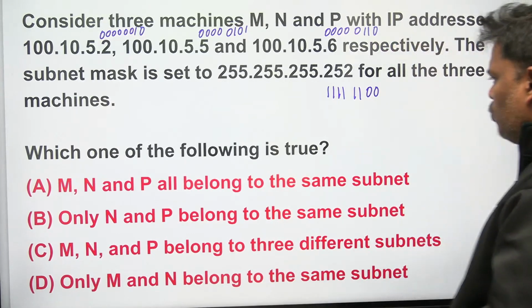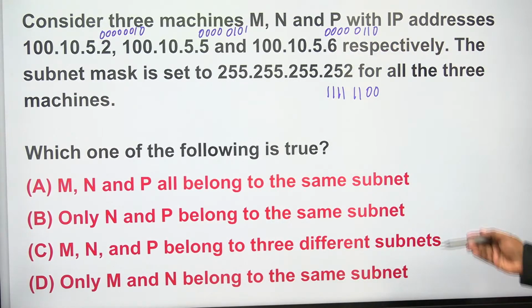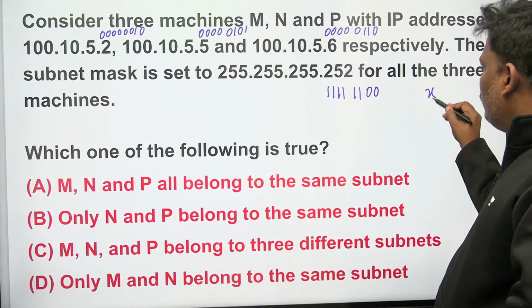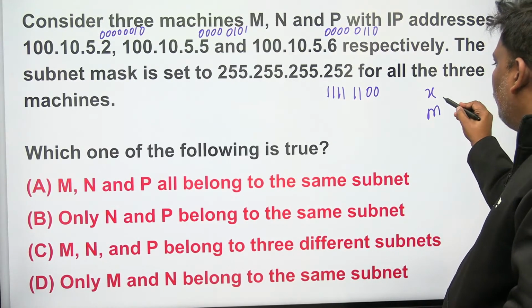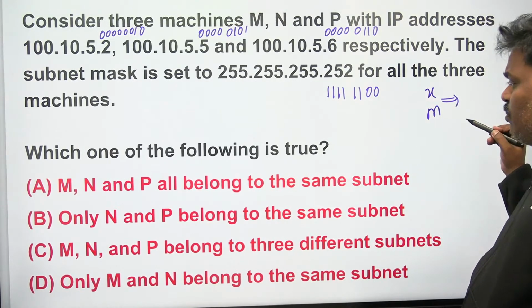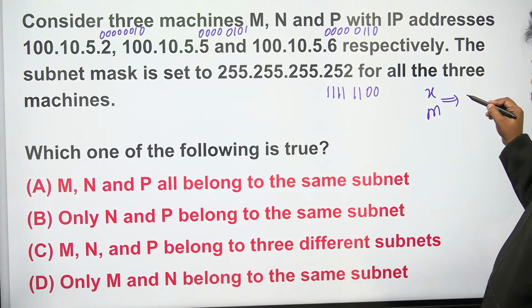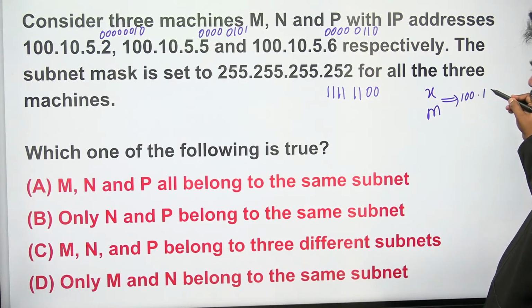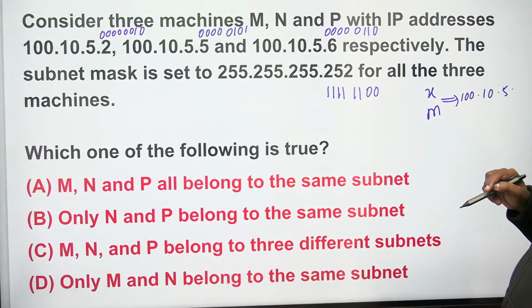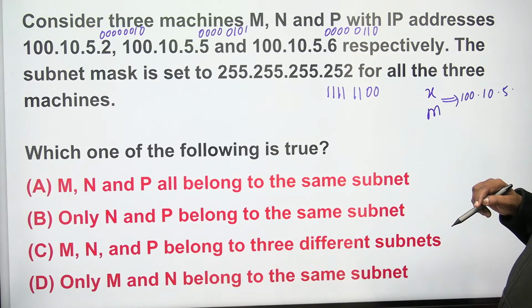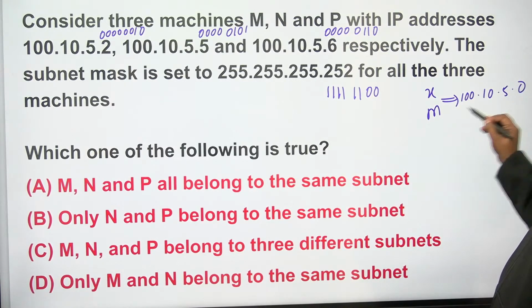Right. So do one by one, X and mask. I think the first 3 octets are the same: 100, 10, 5. But can you see the last octet? I think 2 and 252. I think nothing will match, so 0.